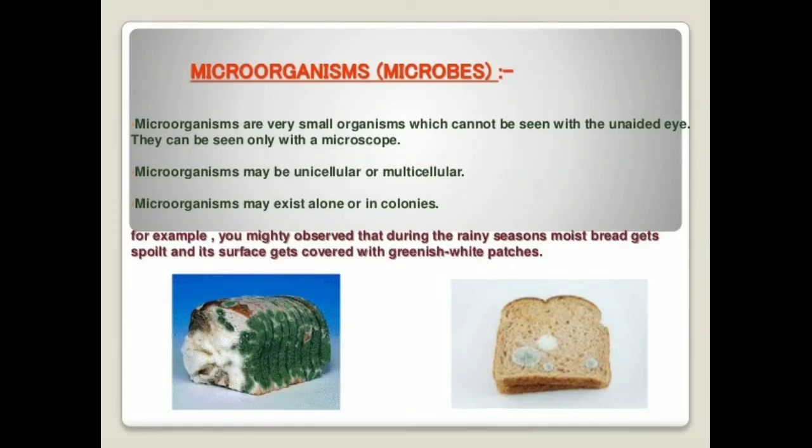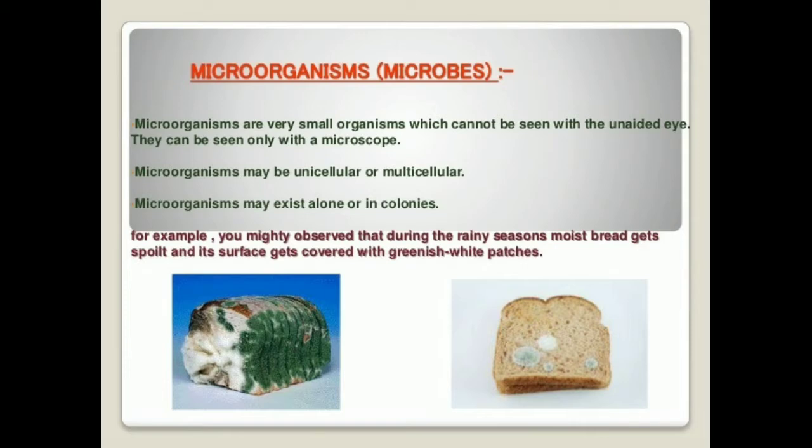Microorganisms or microbes. So microorganisms are otherwise called microbes, and these microorganisms are very small organisms which cannot be seen with our naked eye. They can only be seen with the help of a microscope. And microorganisms may be unicellular, that means single-celled organisms like bacteria, amoeba, etc., or multicellular like fungi, some algae, etc. And microorganisms may live alone or live in colonies.